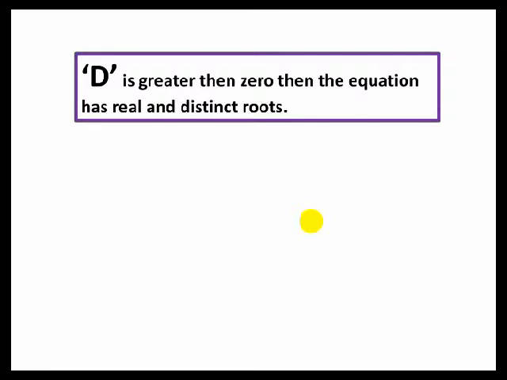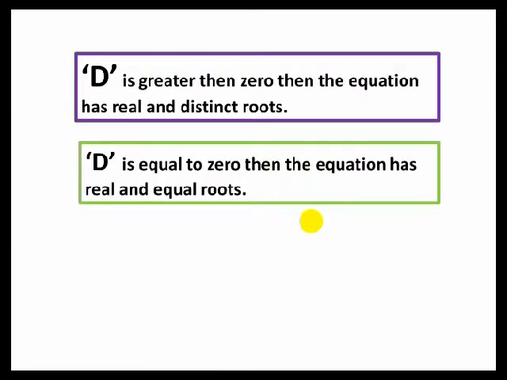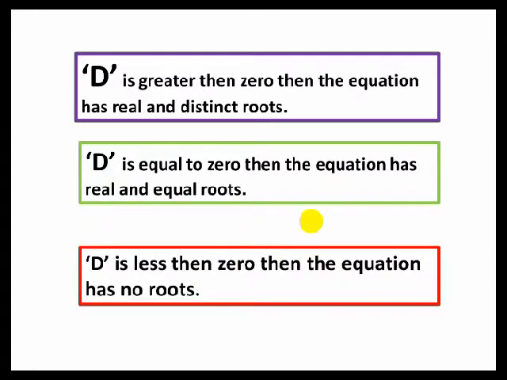Friends, if this d is greater than 0, then the equation has real and distinct roots. Always remember these three conditions. Second is that if d is equal to 0, then the equation has real and equal roots. And the third condition is that if d is less than 0, then the equation has no roots. It means if the discriminant is negative, then that equation has no roots. It means it has no solution.